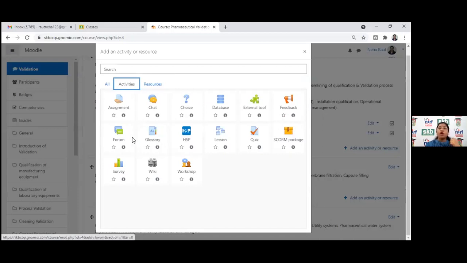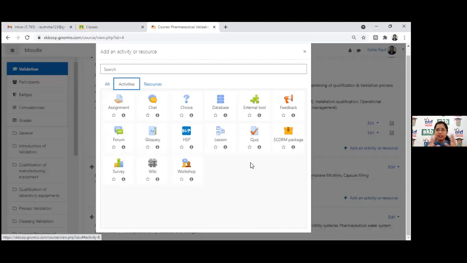Then the forum, glossary, where students can add a single glossary from there, and we can set a lesson. Quizzes, very important. We can set a negative marking quiz here. We can create around 18 types of questions, multiple choice questions, checkbox questions. Then again we can create labeling the diagram, filling the blanks, missing words, paragraphs and short answers.